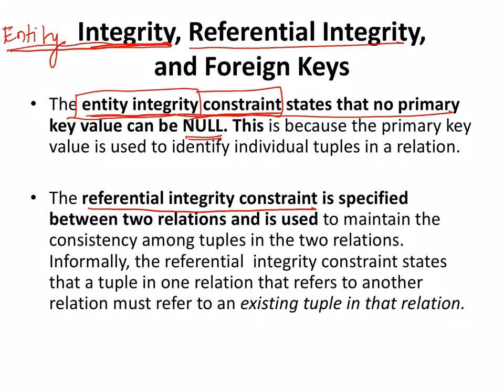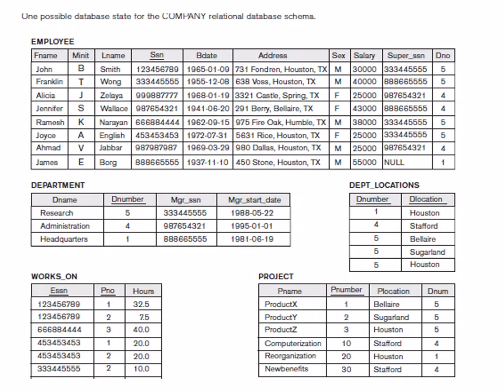Then comes referential integrity. Now what do you mean by referential integrity is what I'm explaining here. For example, let's talk about department locations and department here. You can see the department number here seems to be the primary key. Now these department numbers which are here are the same numbers which should be here.